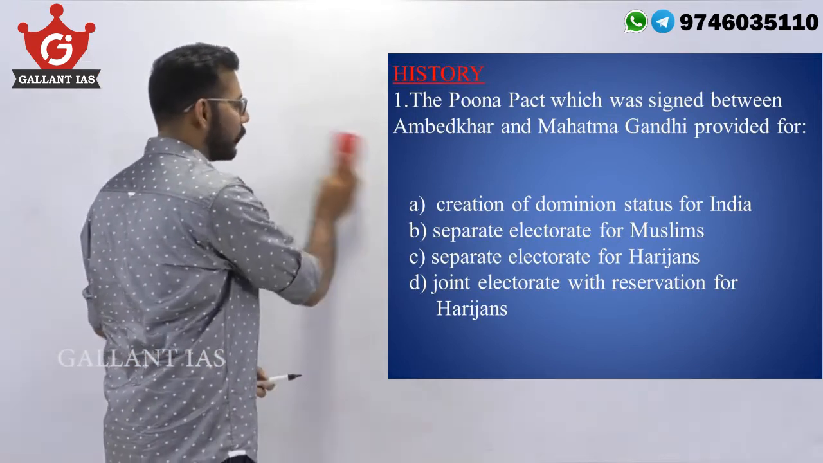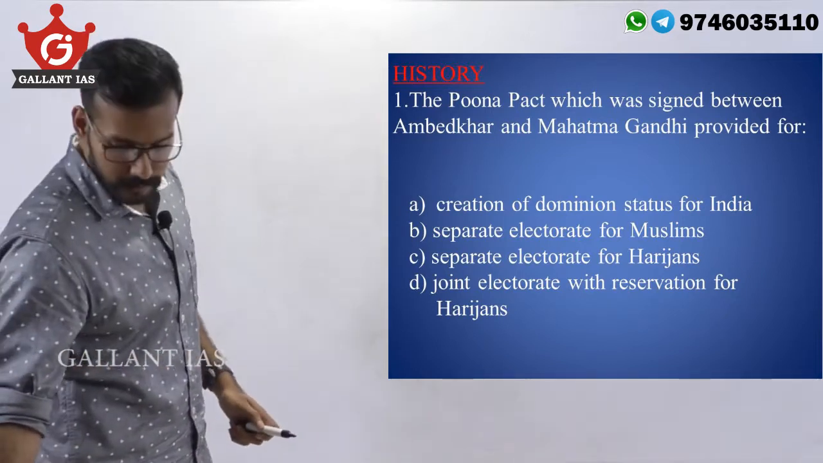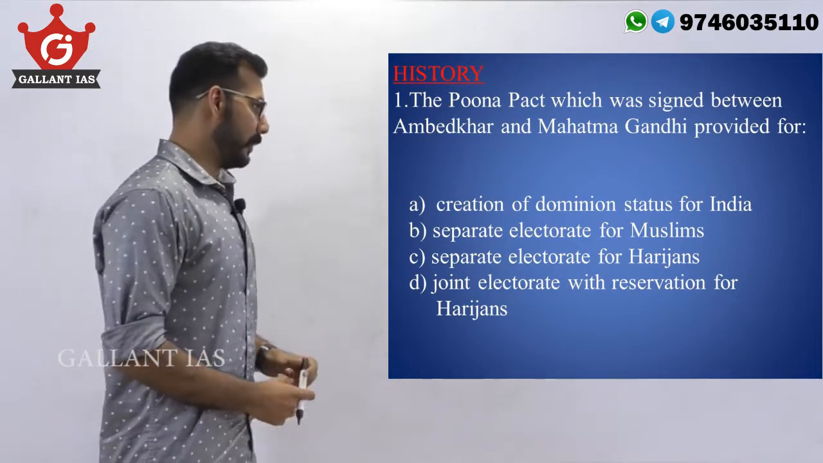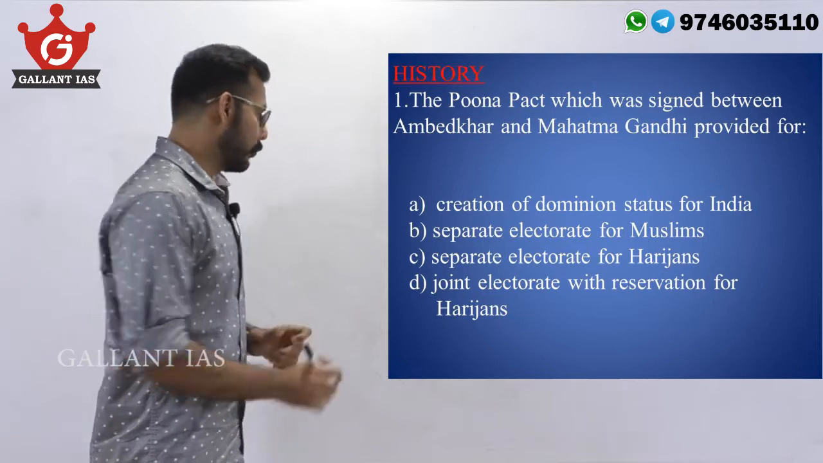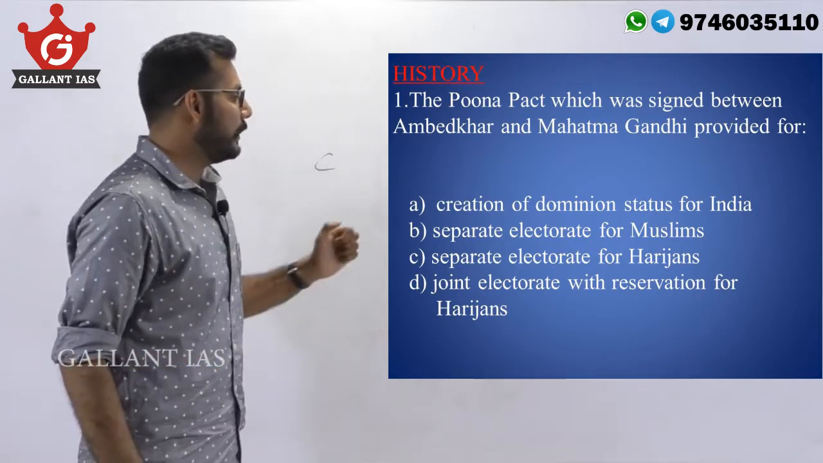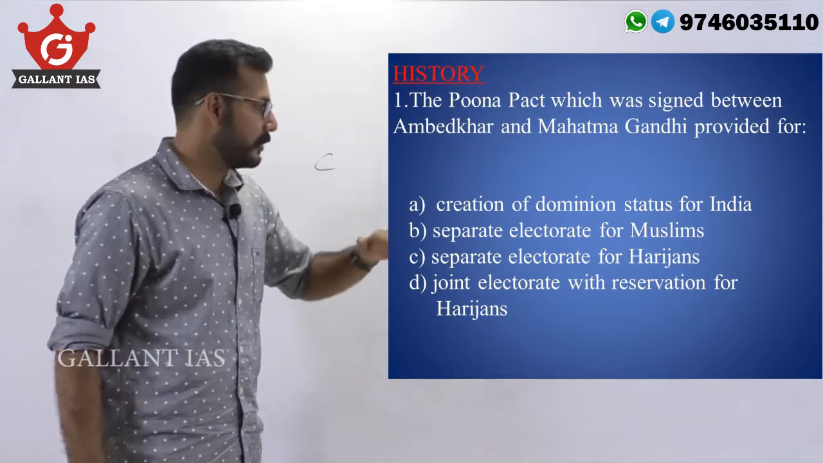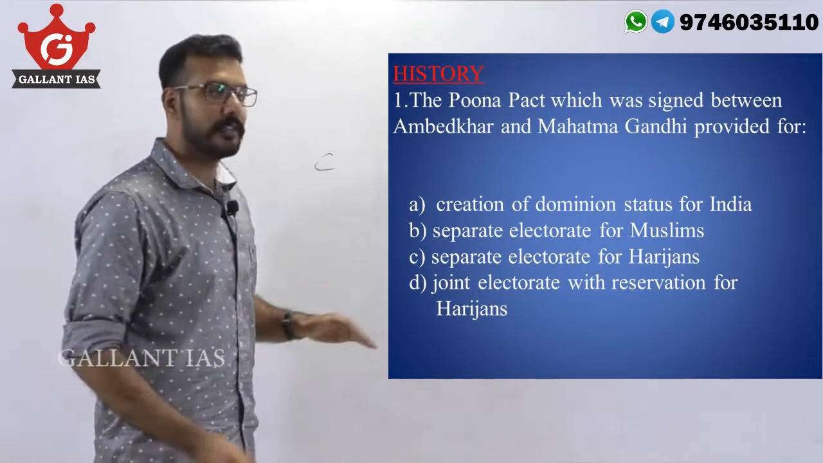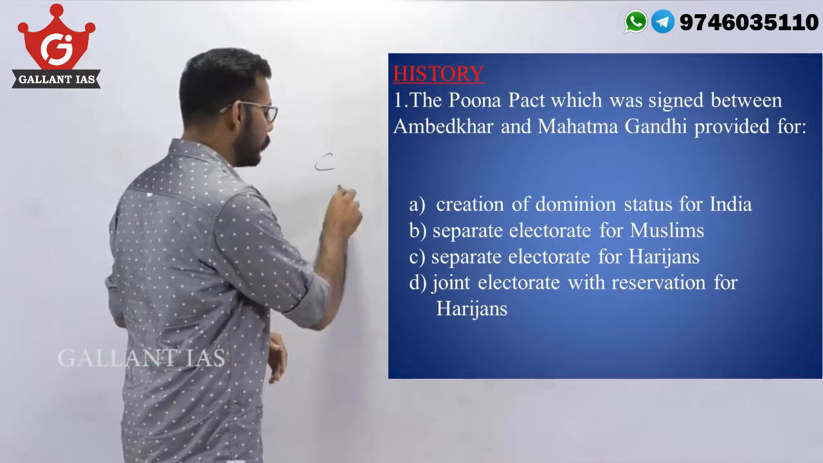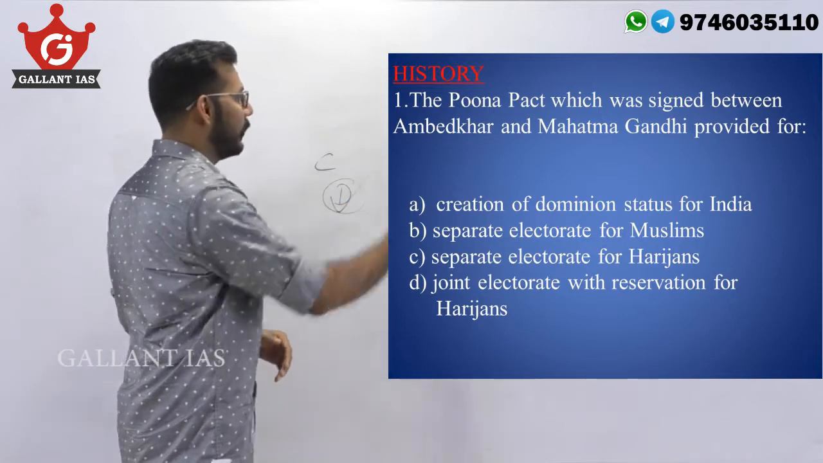So A is not your answer. B, separate electorate for Muslims? No. C, separate electorate for Harijans? Yes, it could be your answer, C. And D, joint electorate with reservations for Harijans. D is the more appropriate answer for your question. So D is your answer in this question.